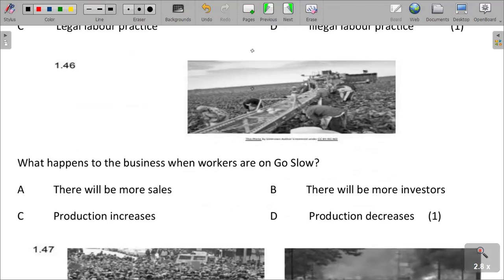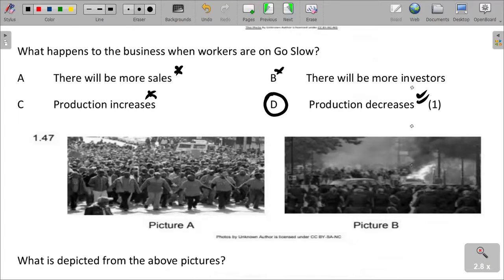What happens to businesses when workers are on go slow? When workers are on go slow, that means they are producing or working less. So what happens to businesses? There won't be more sales, because people are not willing to work. There won't be more investors. Production cannot increase because the personnel is not working. Production decreases. Therefore, production decreases. That can be the right answer.